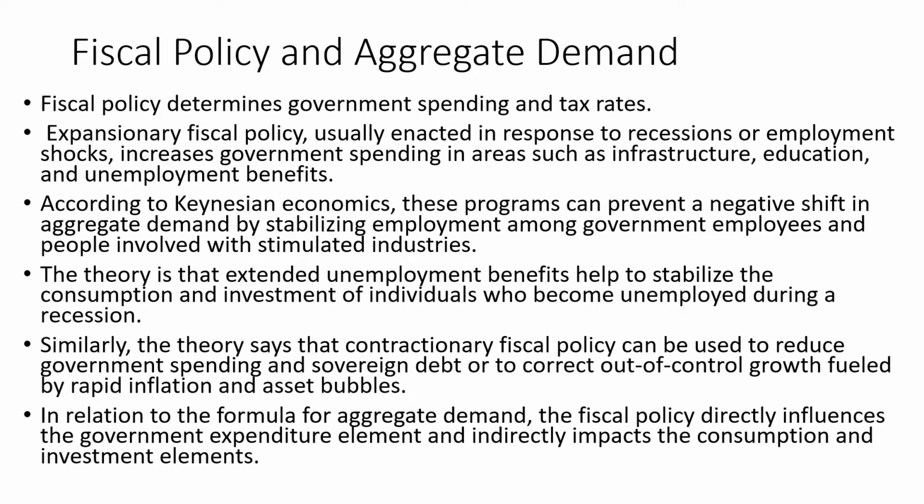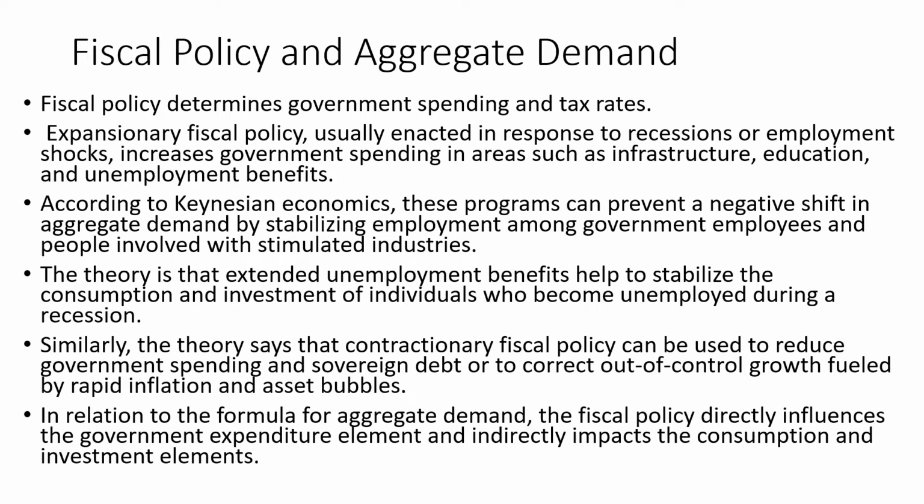In that scenario, government should come and invest. So this will create some autonomous investment in the economy. As a result of the multiplier effect, there would be what is known as induced investment. As a result of that, there would be growth. So the importance of government spending is highlighted by Keynes and his followers.